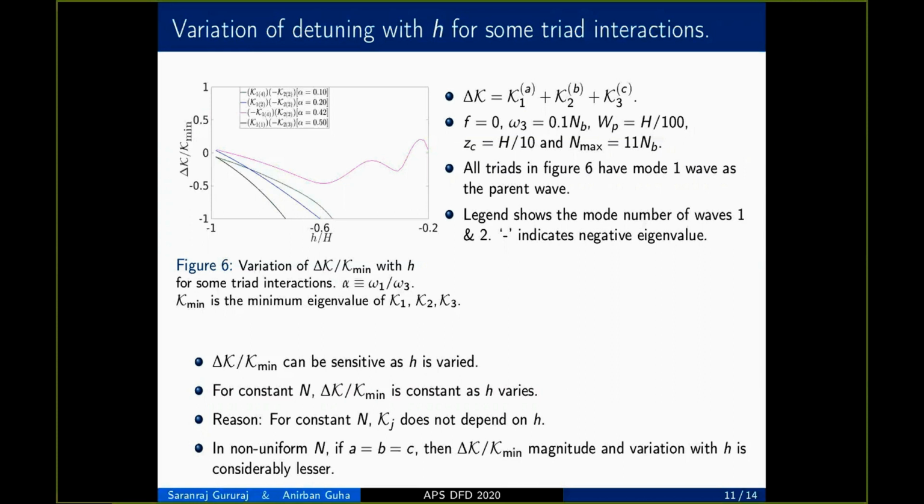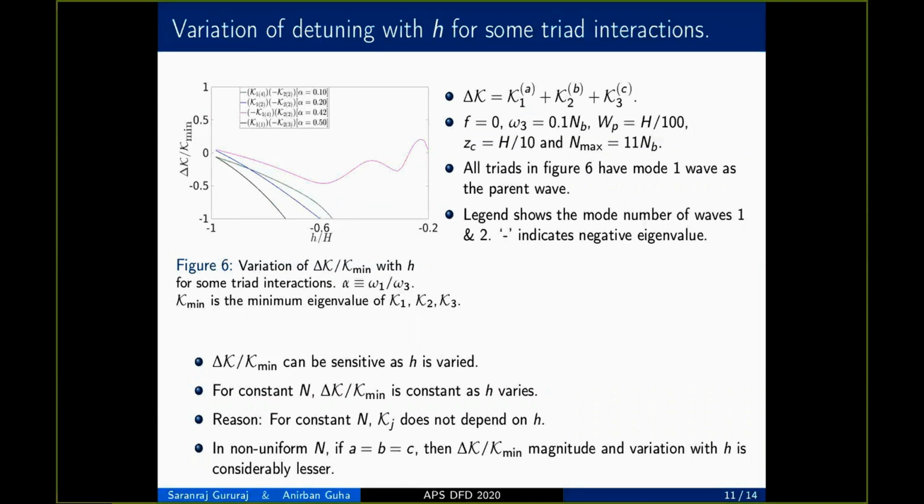So even though a triad is satisfied at a particular h, it need not be satisfied in all locations if the stratification is actually varying in z direction in xz coordinates. An important point to realize is that for a constant n, the eigenvalue does not change in x direction even if h varies.